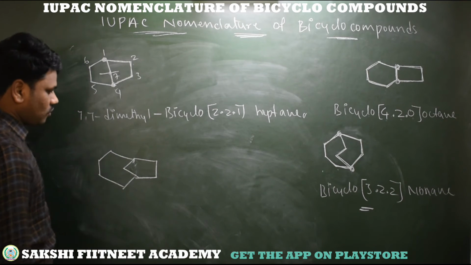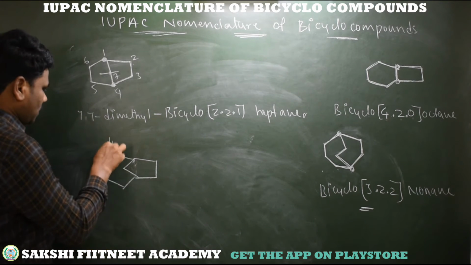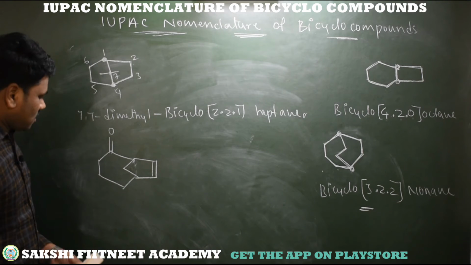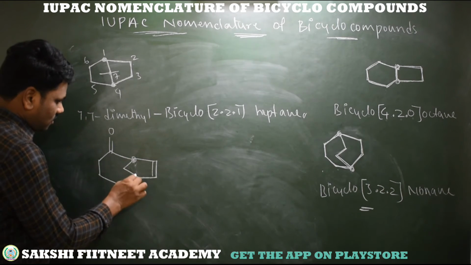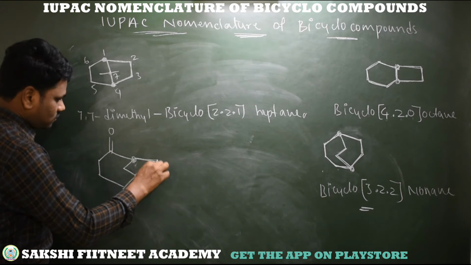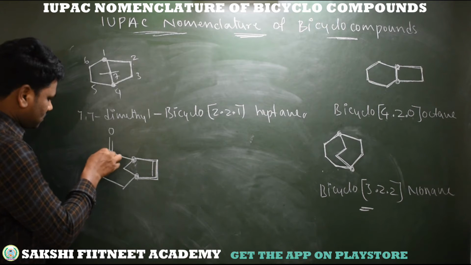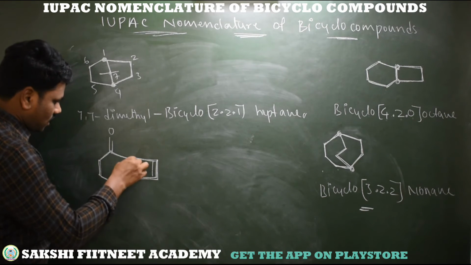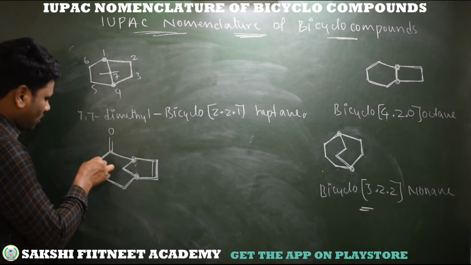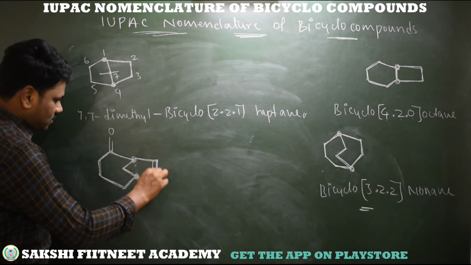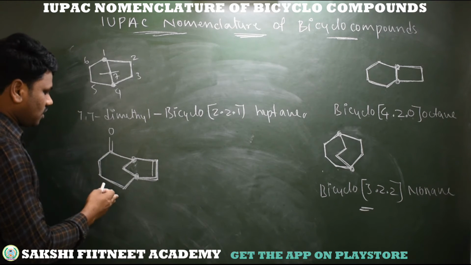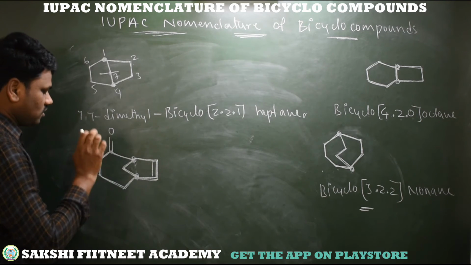So this is the compound I am taking, and here we have a ketone functional group, and here unsaturation is there. Now see here, these two are bridgehead carbons. This is one bridge, this is another bridge, and here we have another bridge. Simply, this is the longer bridge, this is the next bridge, and this is the short bridge. So obviously first longer bridge, then go to second, then go to last.